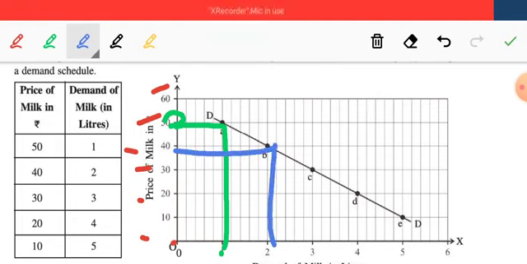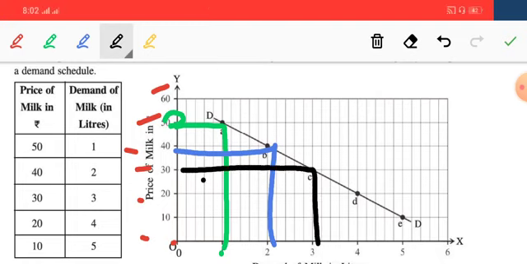So it can be shown this way also. Again the price reduces to 30 rupees, then the demand is 3 liters. Again the price reduces to 20, then the demand is 4 liters.